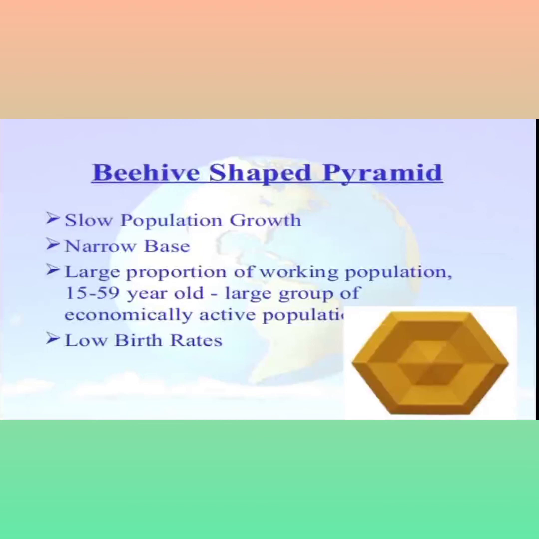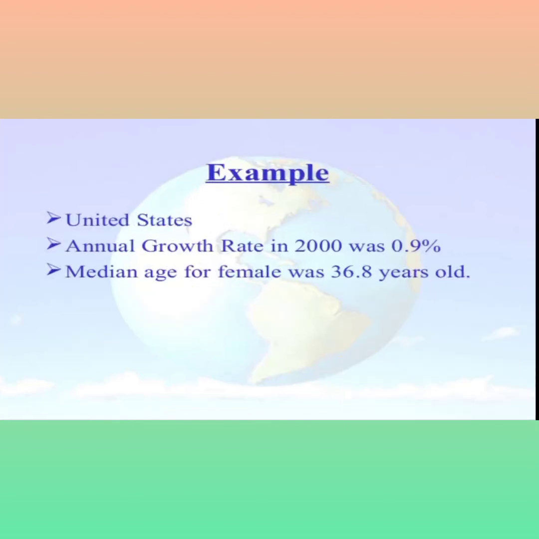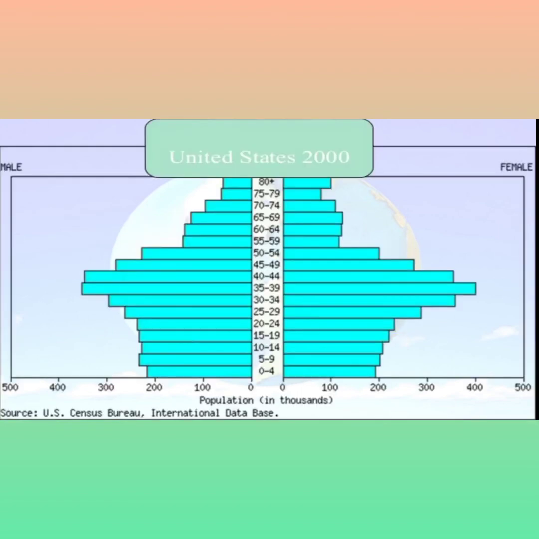A large working population of 50 to 59 year olds, a large economically active population, and a low birth rate. For example, the United States annual growth rate in 2000 was 0.9%. The median age of females was 36.8 years. In this diagram we can see the United States beehive type of population.